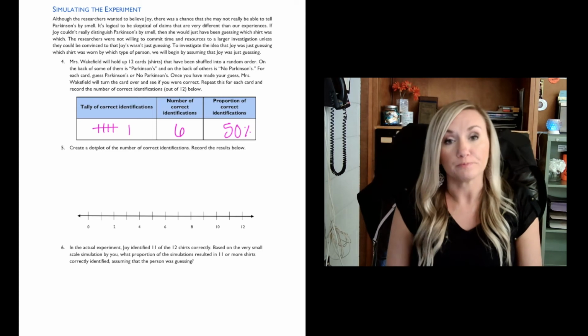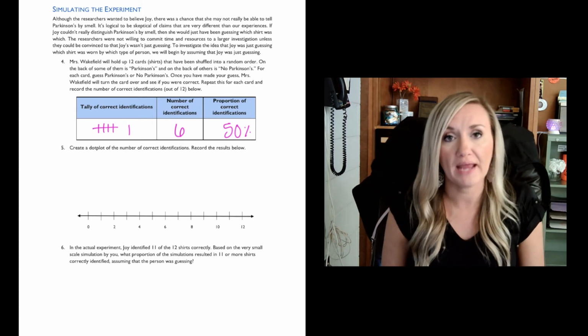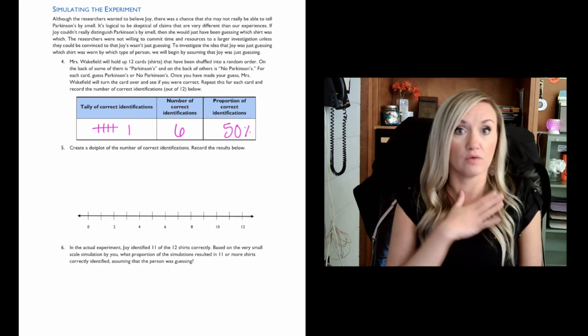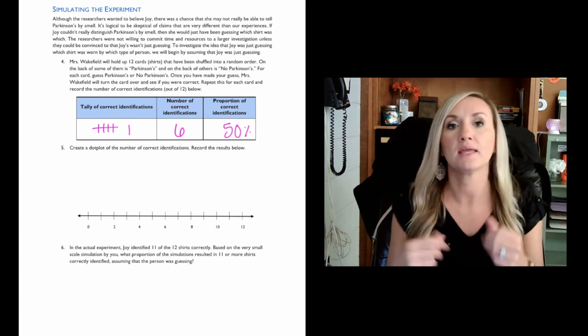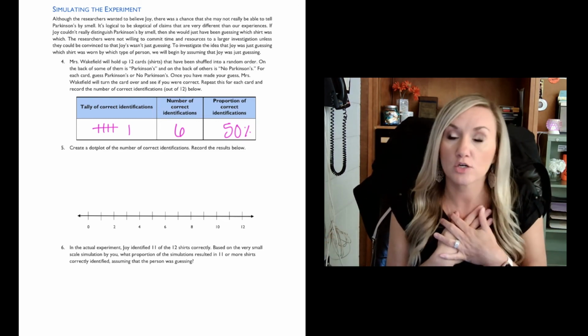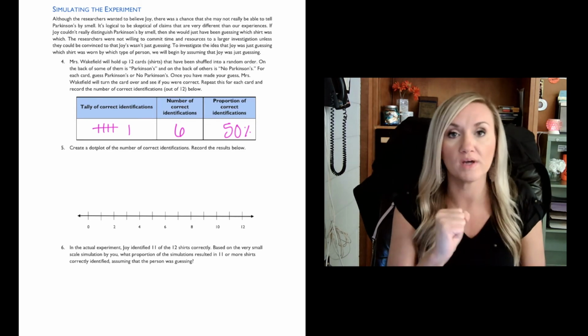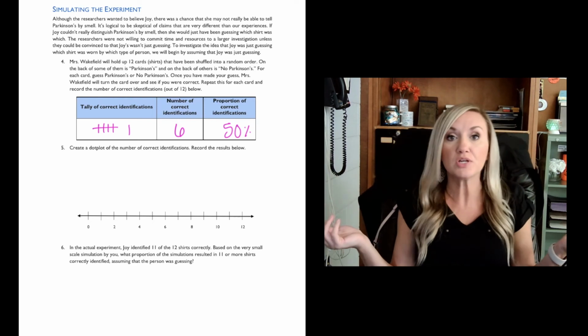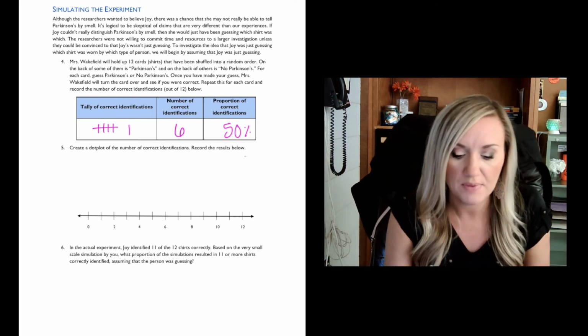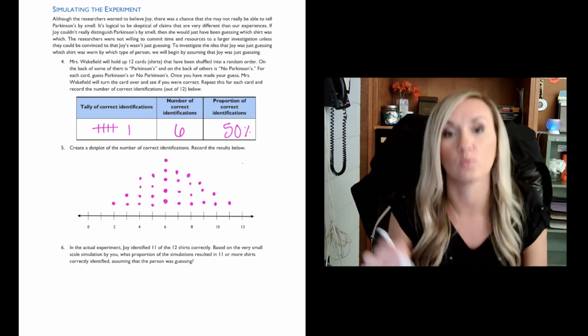Okay, so in a dot plot, if I did this experiment and kept picking and choosing and guessing, and I got 6 out of 12 correctly, I would put 1 dot above 6. Let's say we have 30 students in the class, which we don't, but this is about what it would look like.